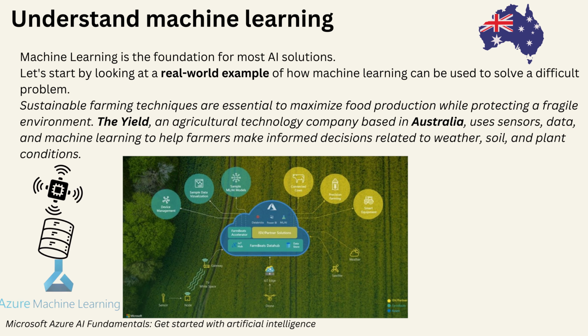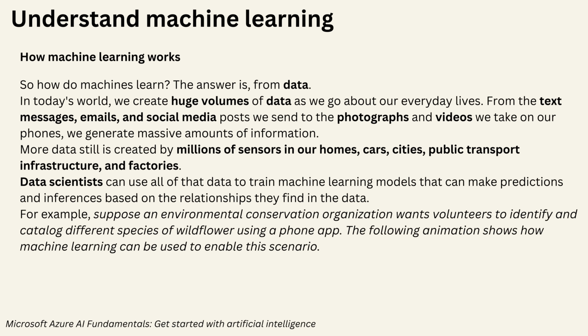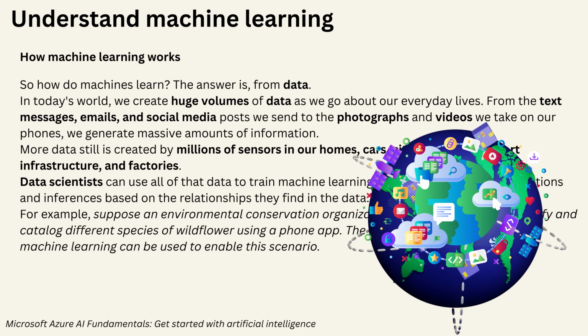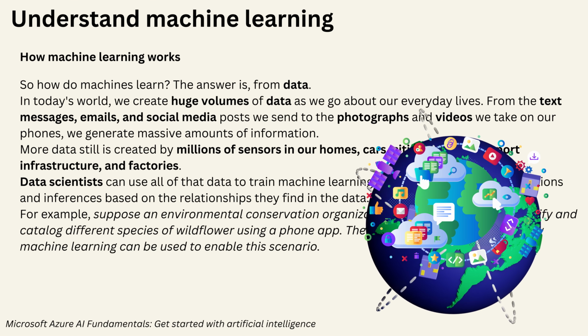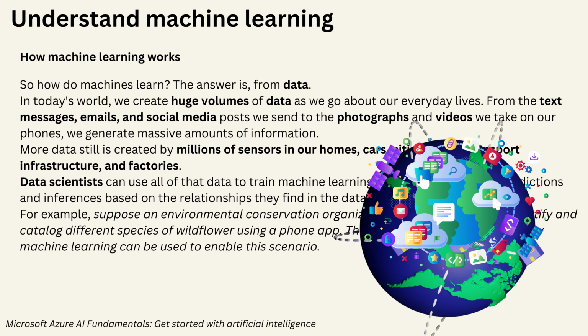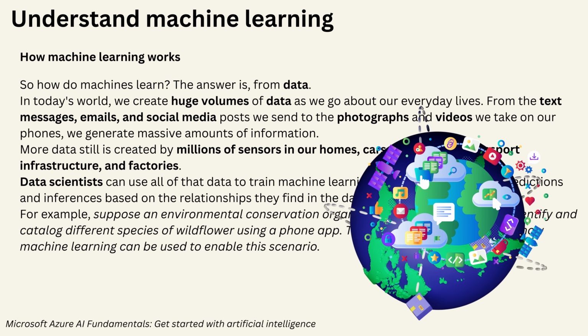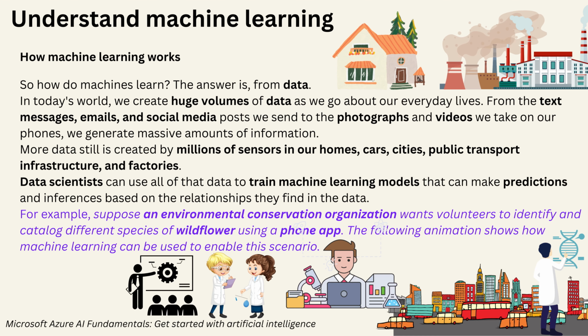How machine learning works. So how do machines learn? The answer is from data. In today's world, we create huge volumes of data as we go about our everyday lives. From the text messages, emails, and social media posts we send to the photographs and videos we take on our phones, we generate massive amounts of information. More data still is created by millions of sensors in our homes, cars, cities, public transport infrastructure, and factories. Data scientists can use all of that data to train machine learning models that can make predictions and inferences based on the relationships they find in the data.